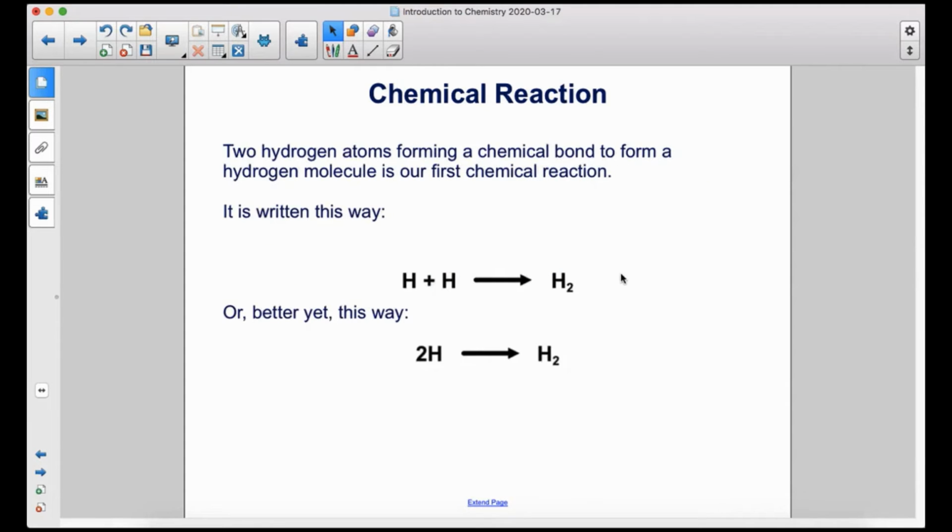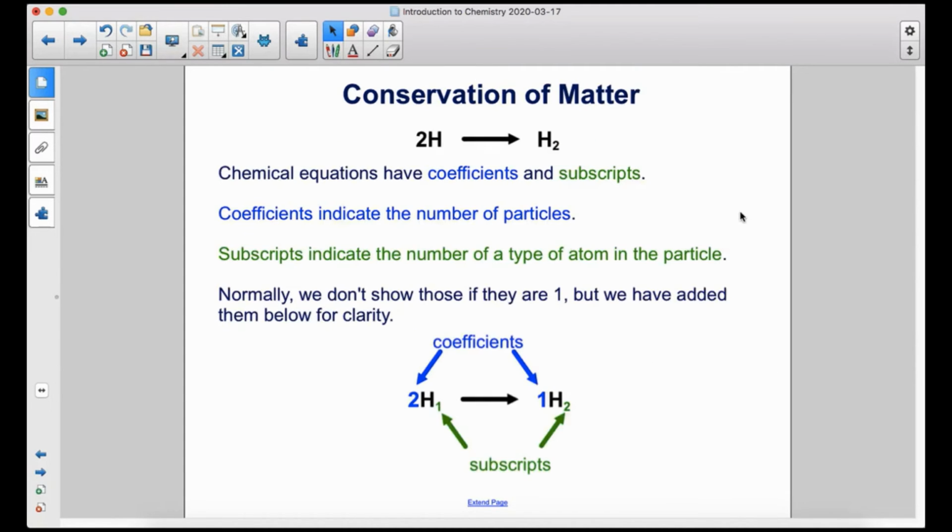2 hydrogen atoms forming a chemical bond to form a hydrogen molecule is our first chemical reaction. It is written this way, or better yet, this way. Chemical equations have coefficients and subscripts. Coefficients indicate the number of particles. Subscripts indicate the number of a type of atom in the particle. Normally, we don't show those if they're 1, but we have added them below for clarity. So the coefficients here are 2 and 1, and the subscripts are 1 and 2.